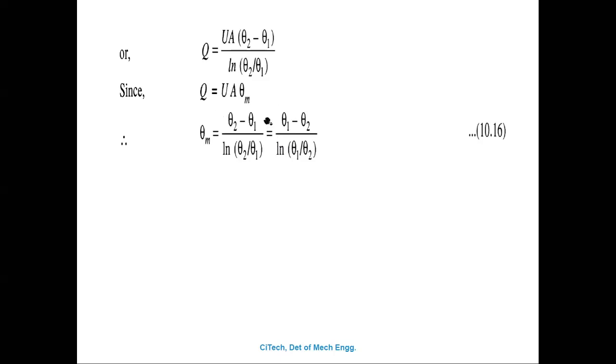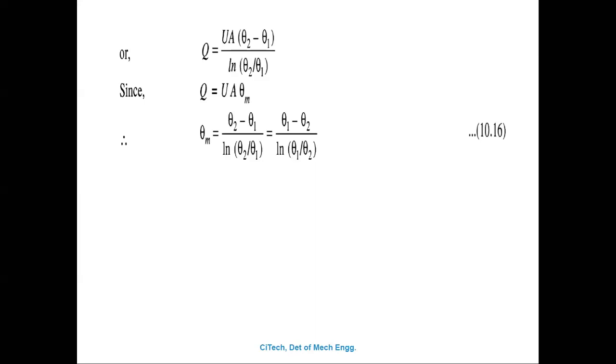But in the counter flow, theta 1 is the inlet temperature of the hot fluid minus the outlet temperature of the cold fluid. But in the parallel flow heat exchanger, theta 1 is the inlet temperature of the hot fluid minus the inlet temperature of the cold fluid, because the direction changes.